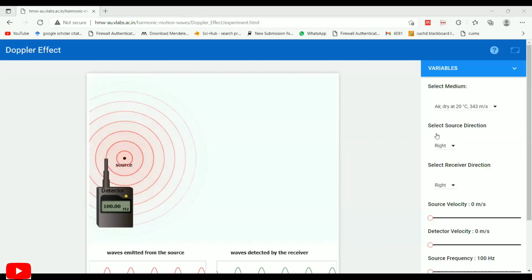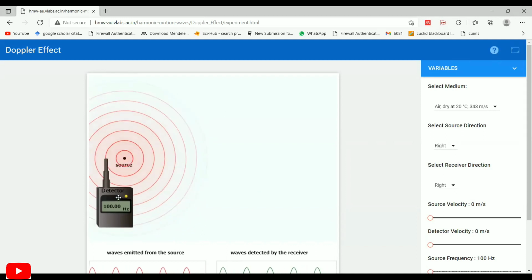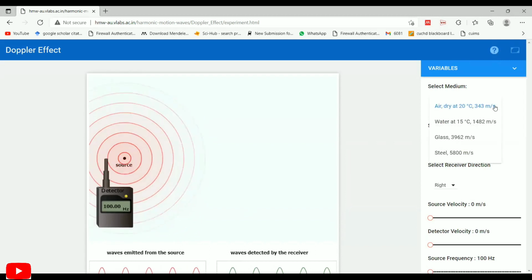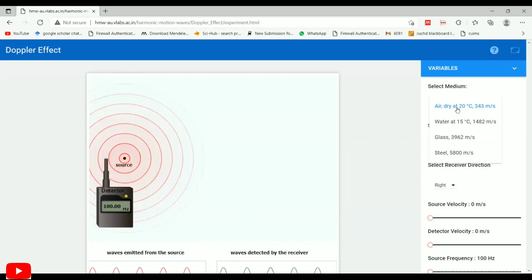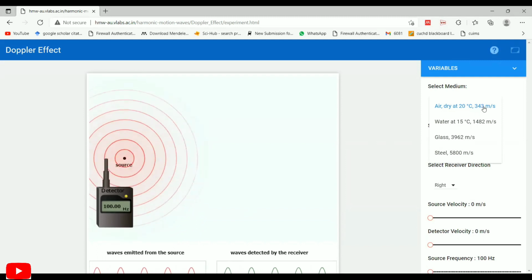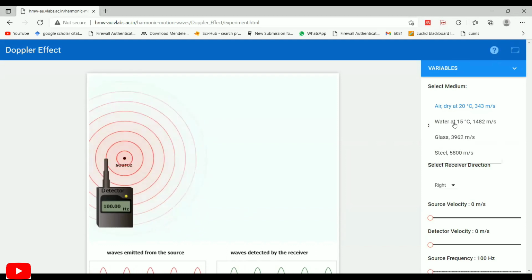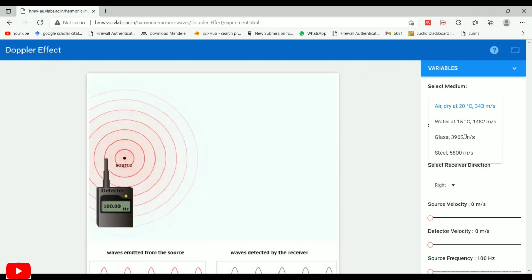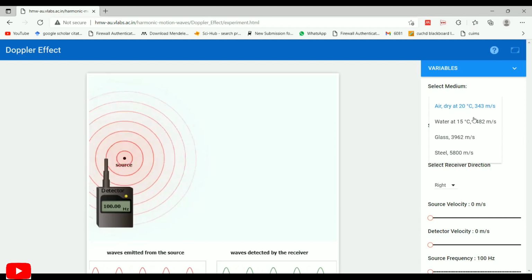Now we are going to perform the experiment on the simulator. In the simulator, first we can see the source and the detector. In the combo box, we have to select the medium. There are four different kinds of medium: air, dry at 20 degrees Celsius, where the speed of sound is 343 meters per second; water, where the velocity of the ultrasonic wave is 1482 meters per second; glass, 3962 meters per second; and steel, 5800 meters per second.